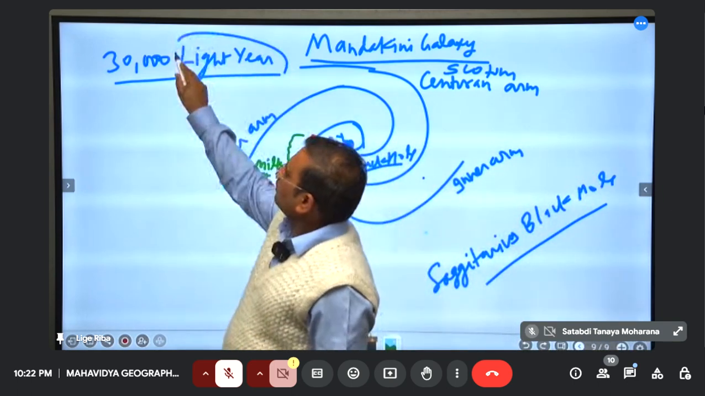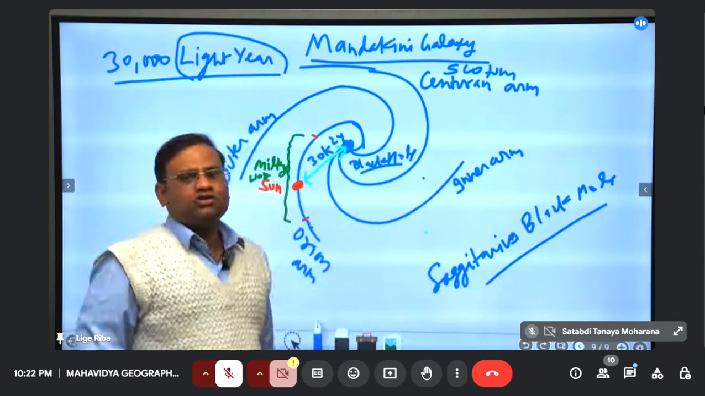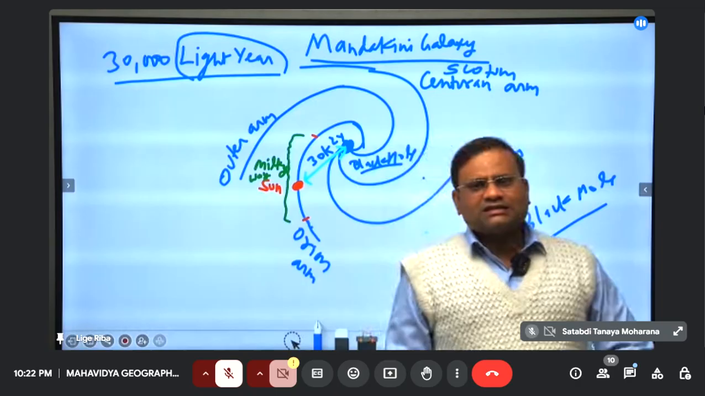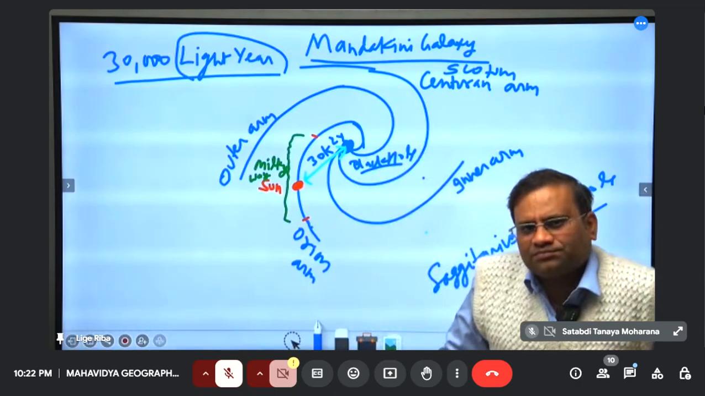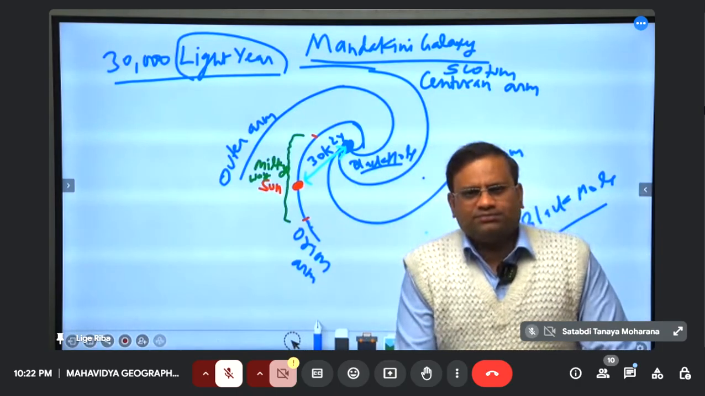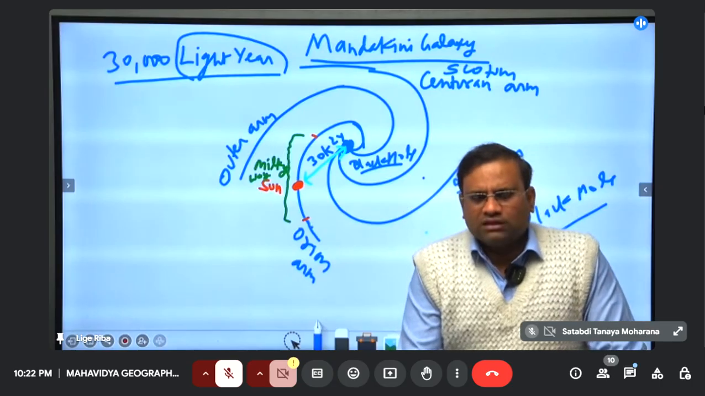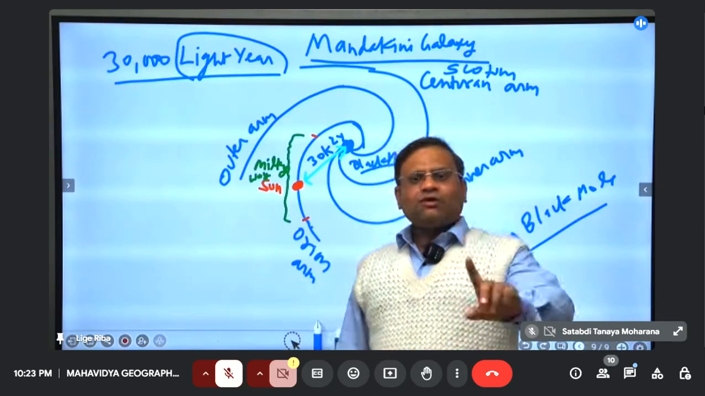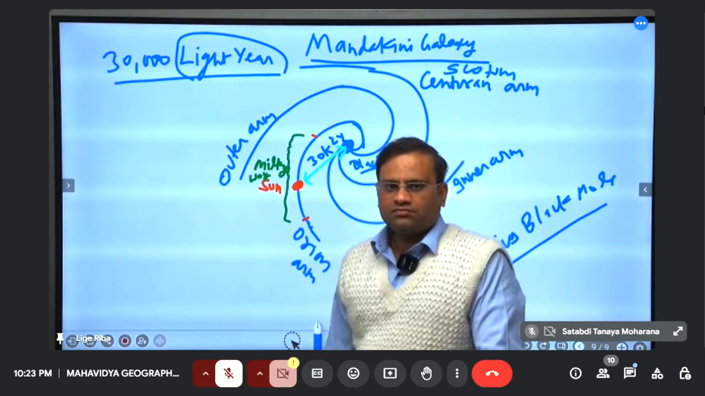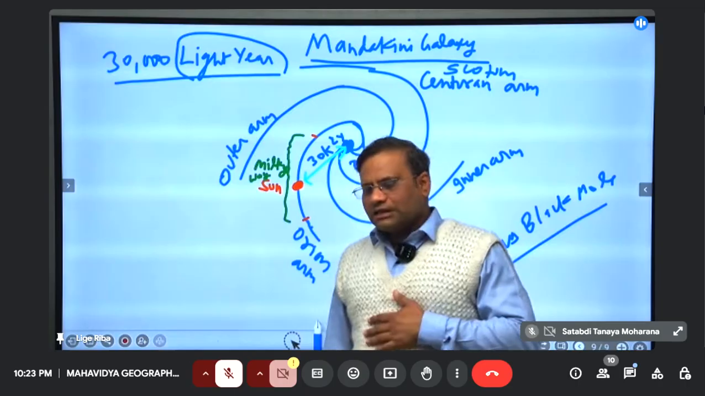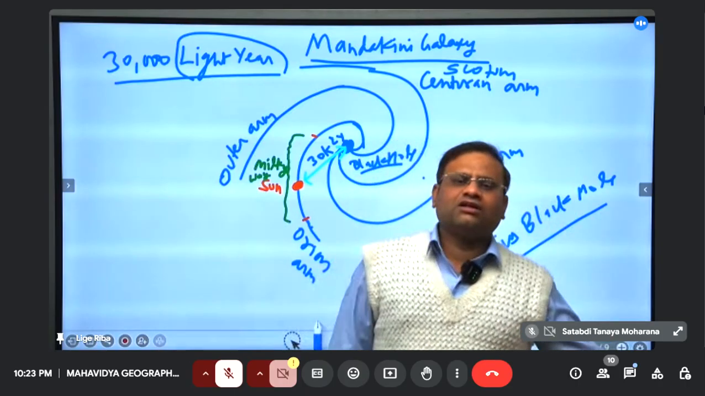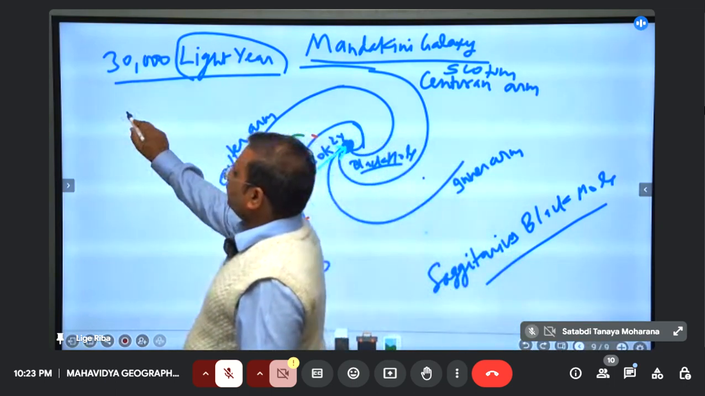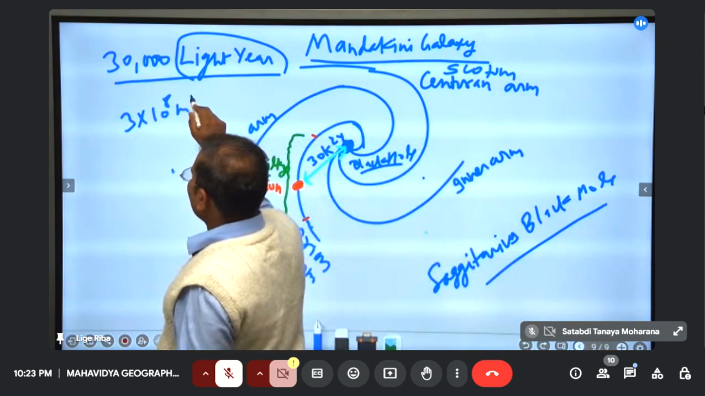What is light year? It is a unit of distance in the universe. Because the universe is big, we cannot measure the distance in meter or kilometer there. They are very minute. So light year is a unit of distance. It is the distance traveled by light in 1 year. As per our knowledge, light is the fastest thing to travel in the universe. Albert Einstein proposed its speed. Light travels with this speed, 3 into 10 raised to power 8 meter per second.